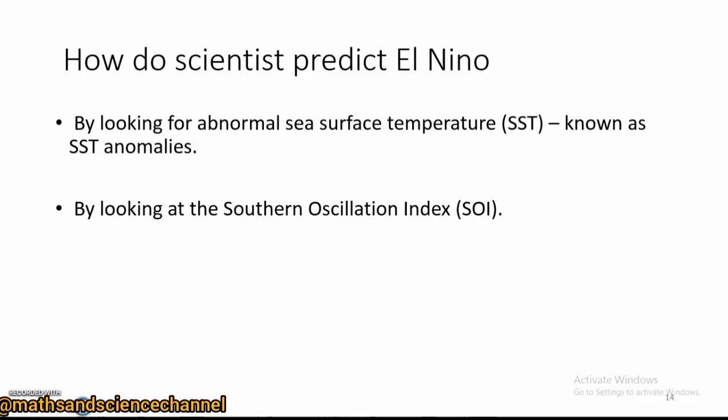Then also they look at the Southern Oscillation Index, right? The Southern Oscillation, as we said, is a movement which occurs in phases. But then we are looking at the variations or the changes in the air pressure.